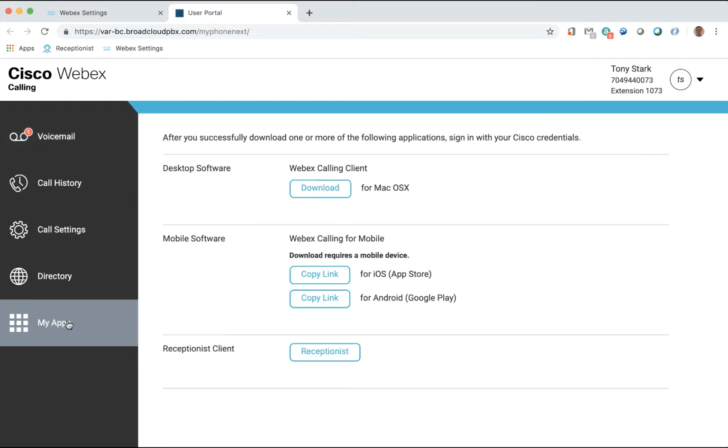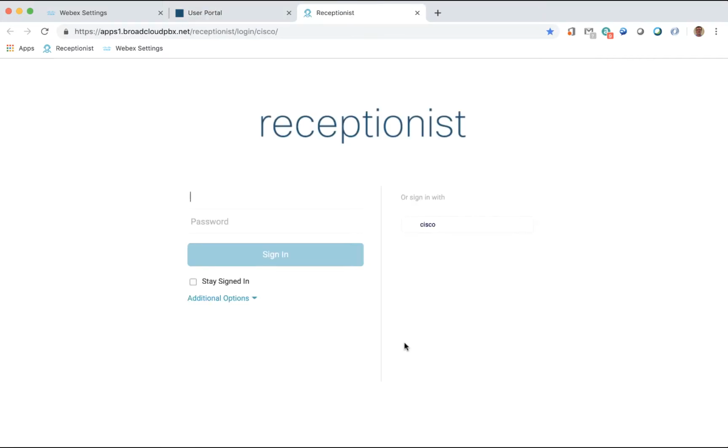This will launch a new browser window for the Receptionist client. Once the end user has the link in the browser for the Receptionist client, they can bookmark it in their browser for future use. The user will now click on the Sign In with Cisco link on the right-hand side to access the Receptionist client.